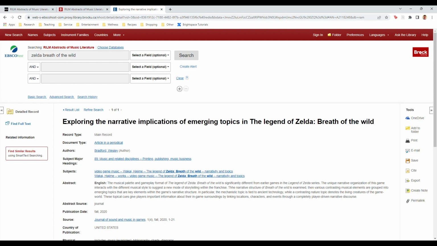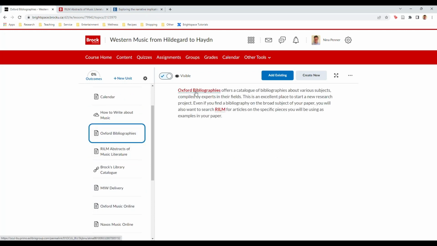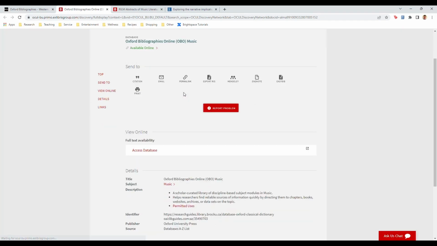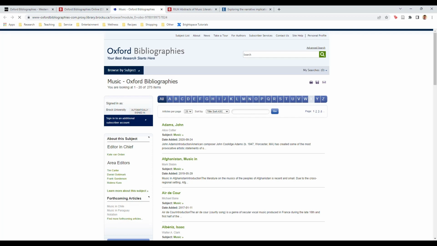If your topic is something quite recent or quite specific, you'll need to think a bit more broadly. And to help you do that, you can go to Oxford Bibliographies. This is a catalog of bibliographies compiled by experts in their fields. They have bibliographies on particular composers or musicians, topics like gender and sexuality in music, and genres like video game music.